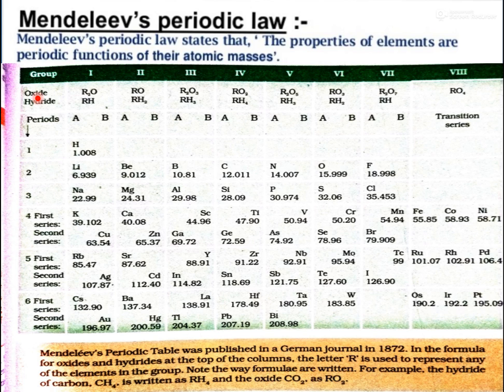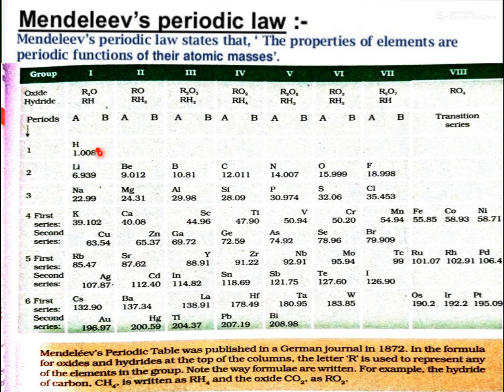In Mendeleev's periodic table, he arranged the elements into groups, like this one is a group, this one is a group, and he named them 1, 2, 3, 4, 5, 6, 7 and 8. So there were 8 groups in Mendeleev's periodic table. These columns are known as groups, and the horizontal rows, like this first row, second row, third row, fourth row, fifth row and sixth row, are known as periods.